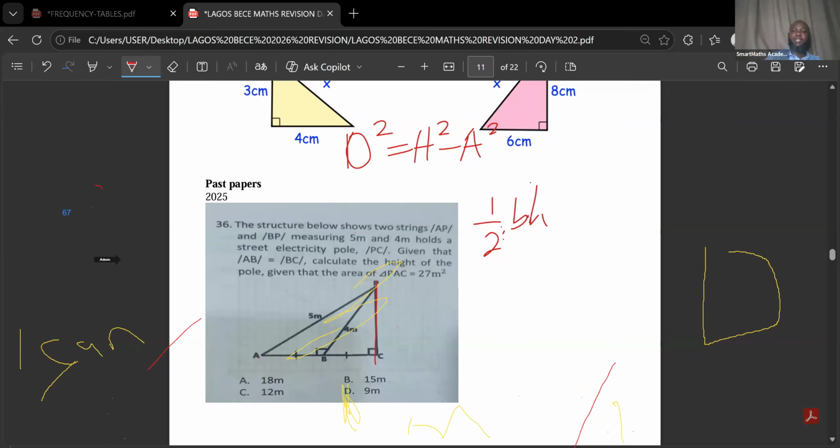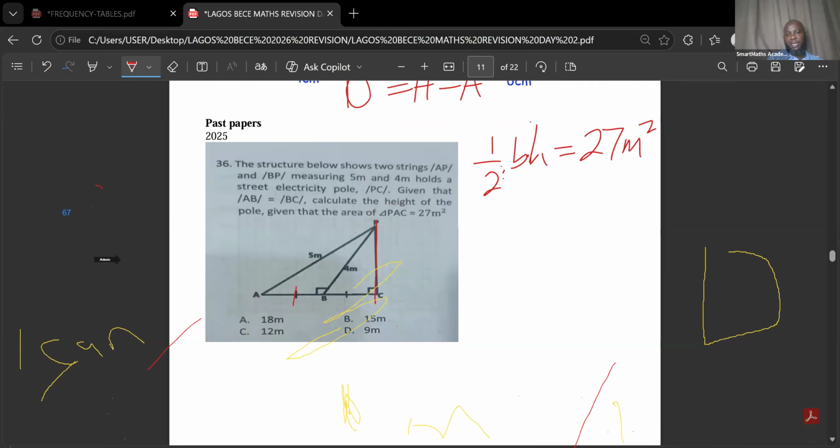We have been given that the area is 27 meters squared. But in this question, we are not given the base. We are not given the height. What are we going to do? But we're told that the side AB and this line here are the same. How do we do that?